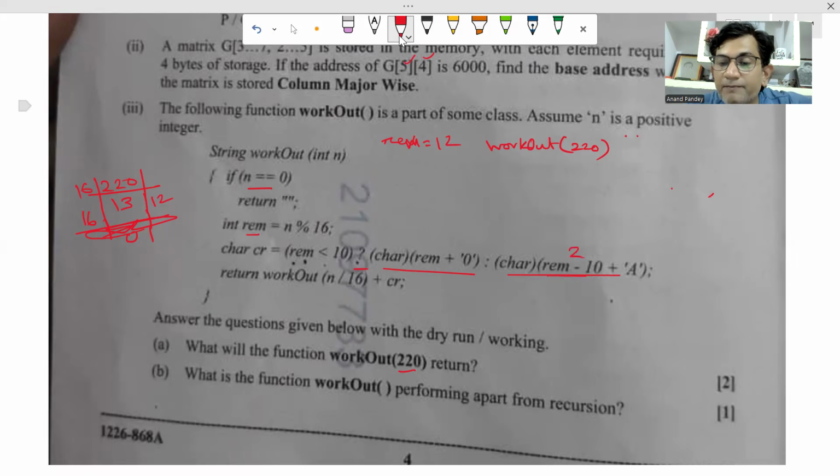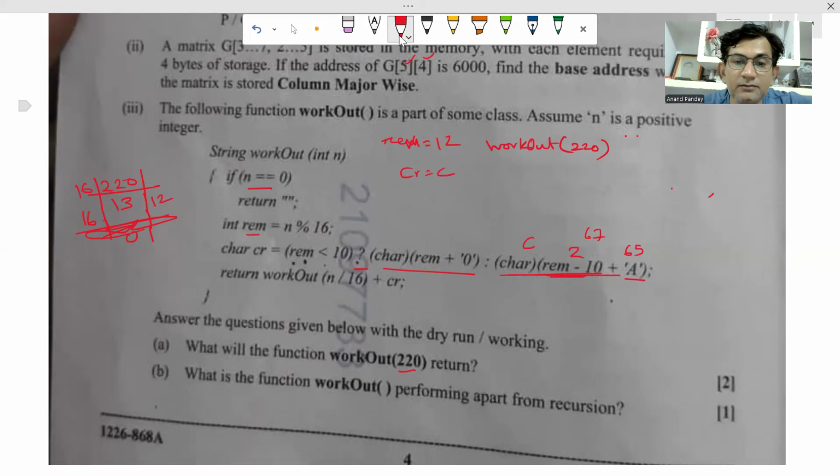And plus a, the ASCII value of A is what? 65. 65 plus 2 will be 67. Remember that this is a character and this is an integer, so here this symbol will work as an addition operator, not concatenation. So 2 plus 65 will be 67, and 67 is the ASCII value of C. That will be converted into char type, so finally the result will be C, and that C will be stored into CR. So the value of CR will be C now.